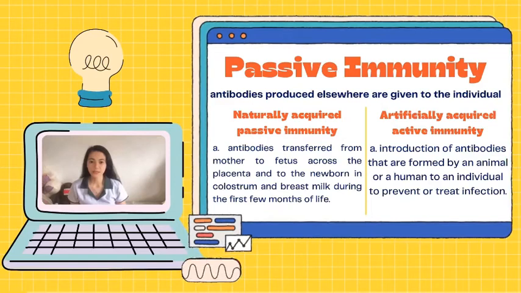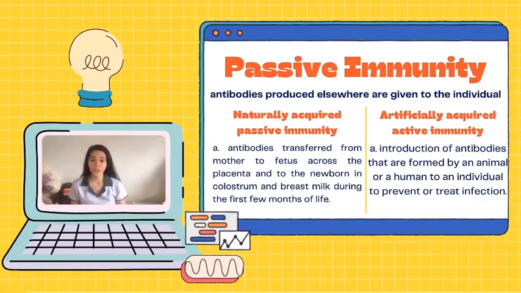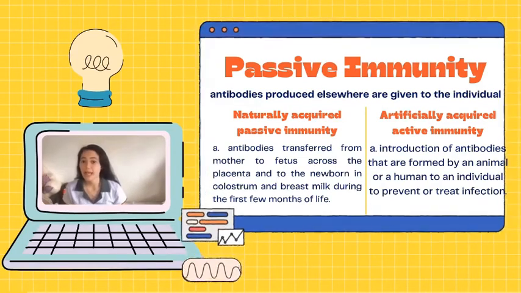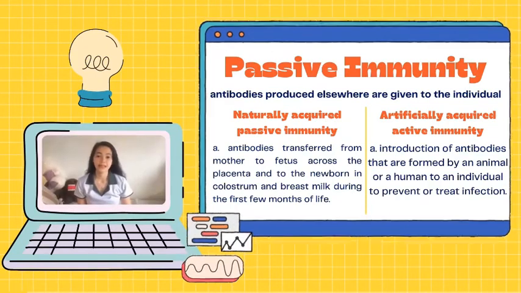In artificially acquired passive immunity, the introduction of antibodies that are formed by the animal or the human to an individual to prevent and treat infection. One example of this is the rabies vaccine and snake antivenom.